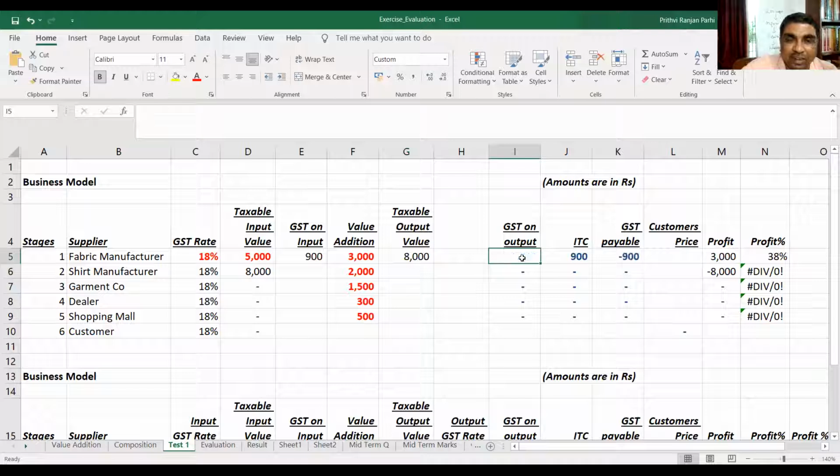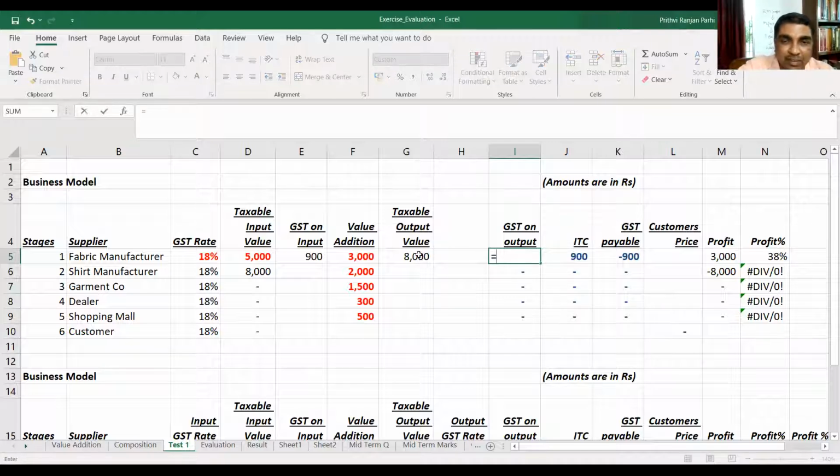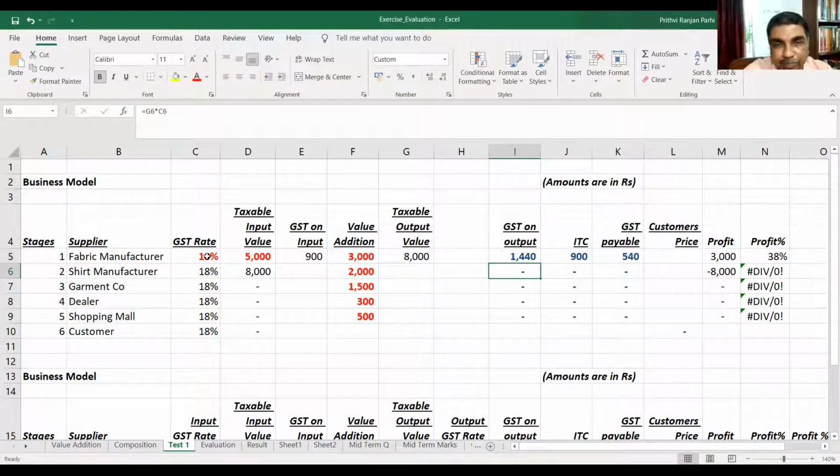Now let us see how much will be the GST on output. This is the output value. On this, the GST rate we have assumed is 18%. But in real life it might be different. Input value might be taxed at a different rate, output value might be taxed at a different rate. We'll see that. But now if you take it as the same, then GST on output will be this 8,000 into 18%. It comes to 1,440.